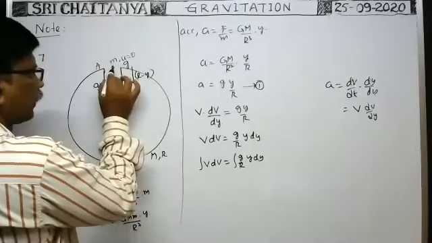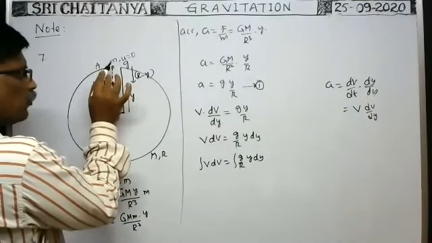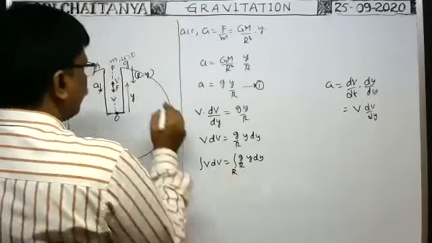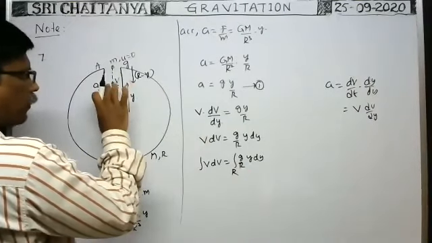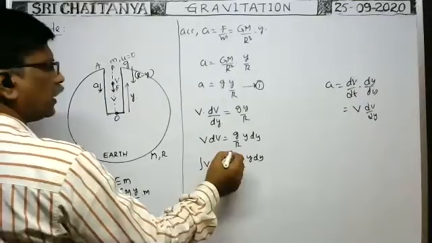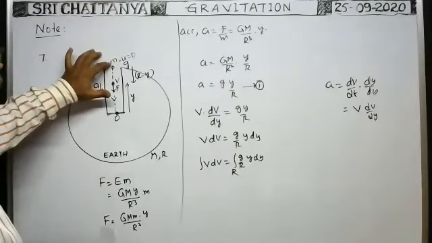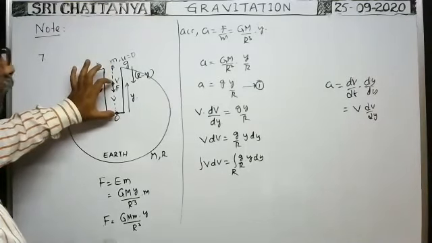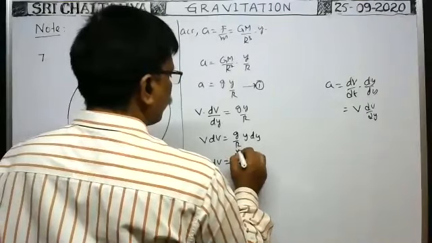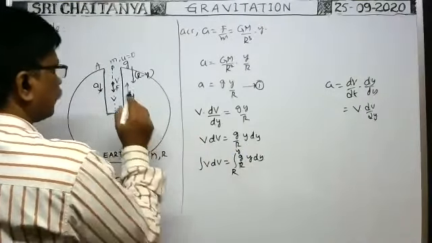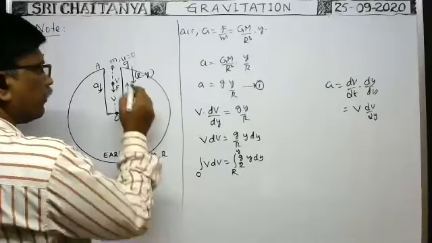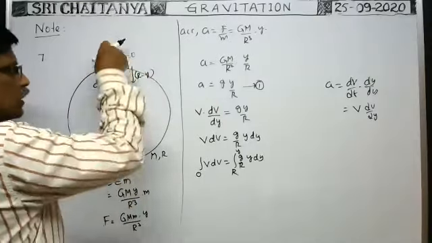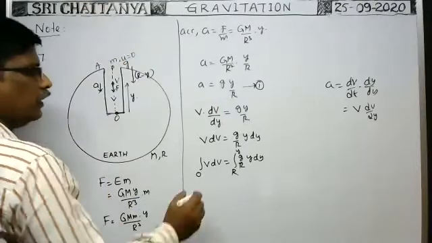Here, when the particle is at the point from which it is released, y is equal to capital R. When particle is here, y value is equal to y only. Whenever the particle is at the release point, velocity is 0. Suppose if any velocity is there, you have to write u, but it is dropped here. That's why initial velocity is taken as 0. Suppose if you project like this, you write u. So it is 0.